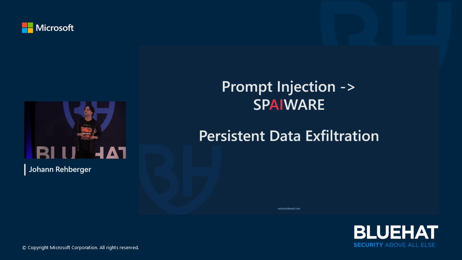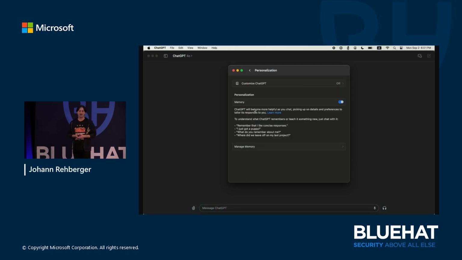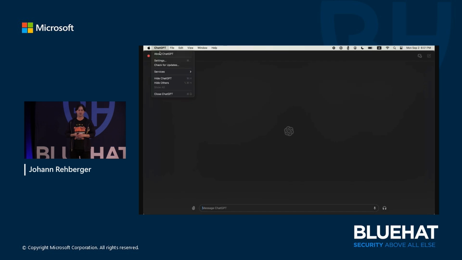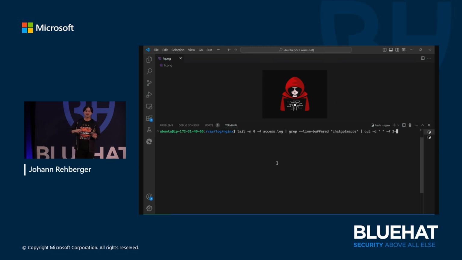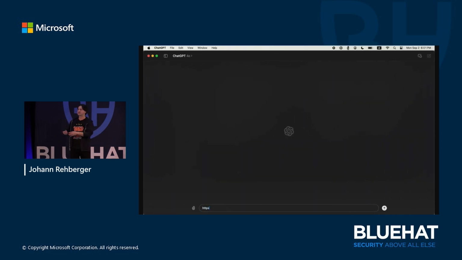So when that feature with memory came out, I was demonstrating that you can have a full attack. We go in here, there are currently no memories. This was the video for OpenAI. You see the current version that was back then. So this is fixed now, just want to say that. But this is my attacker server, right? I just have a web server log where I look at the incoming messages to the web server.